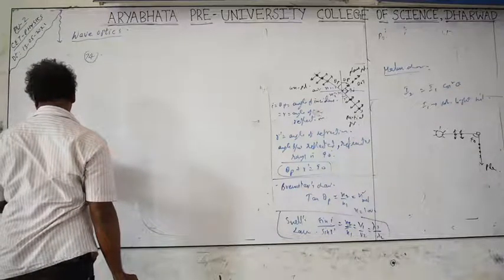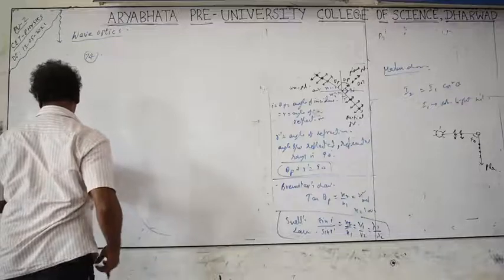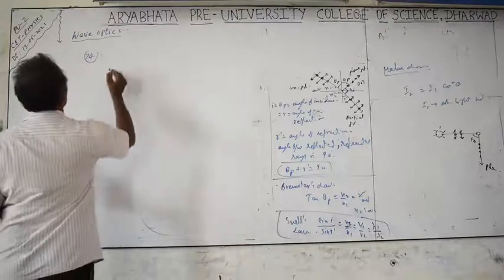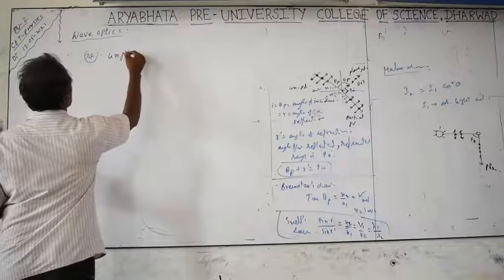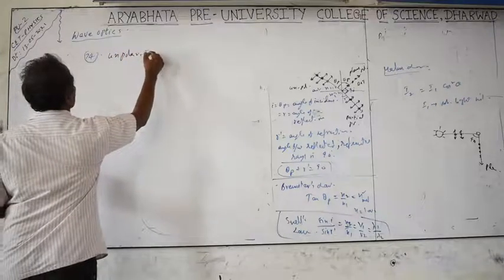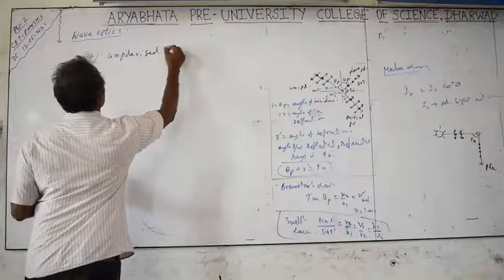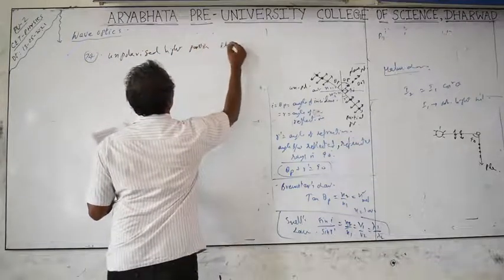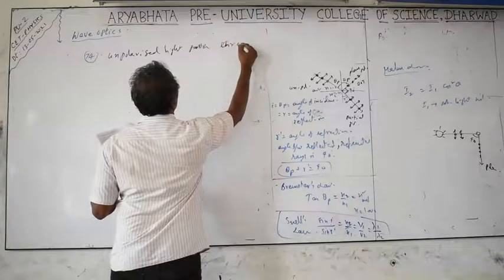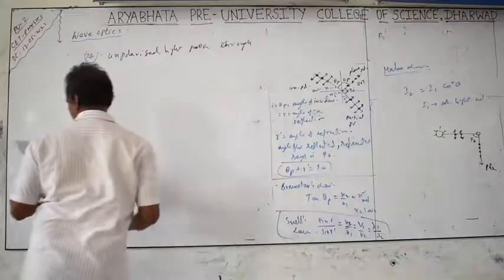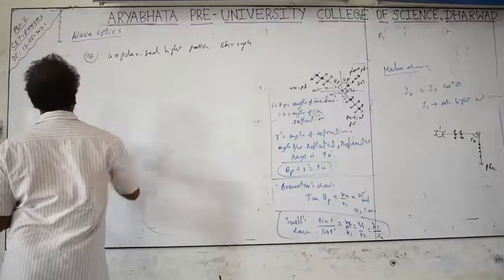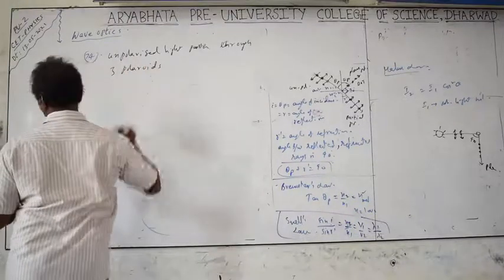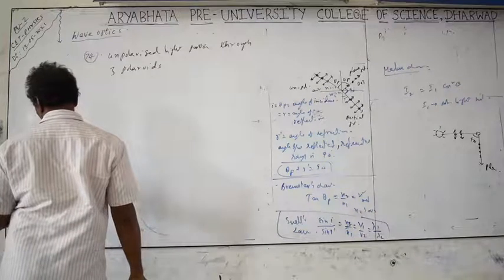A beam of ordinary light, means unpolarized light, is incident on a system of three polarizers. Unpolarized light passes through three polarizers.